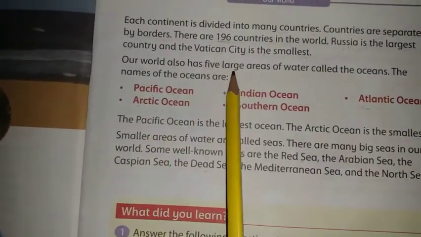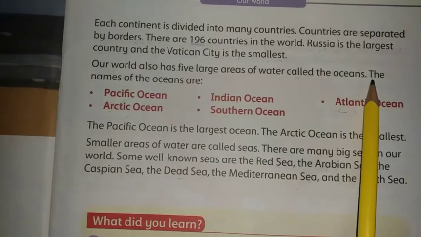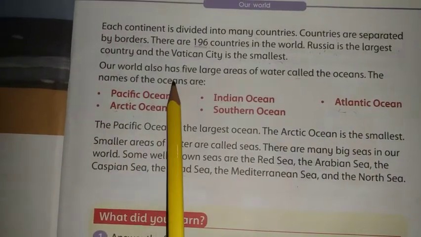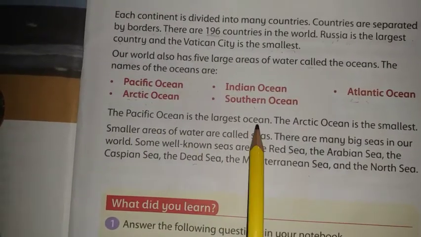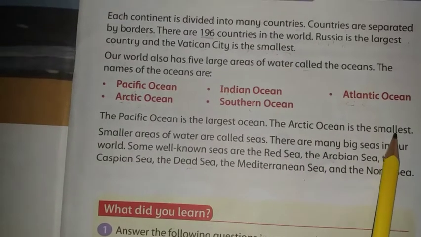Our world has 5 large areas of water called the oceans. The names of the oceans are Pacific Ocean, Indian Ocean, Atlantic Ocean, Arctic Ocean and the Southern Ocean. The Pacific Ocean is the largest ocean, the Arctic Ocean is the smallest.